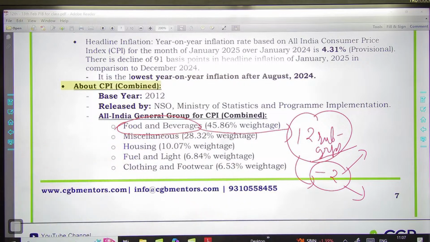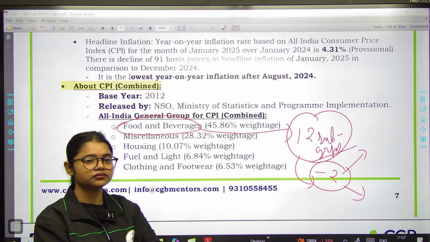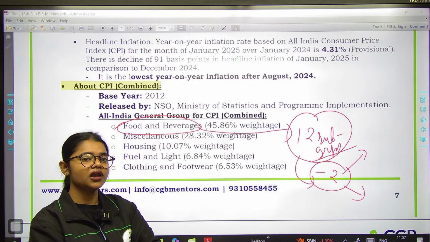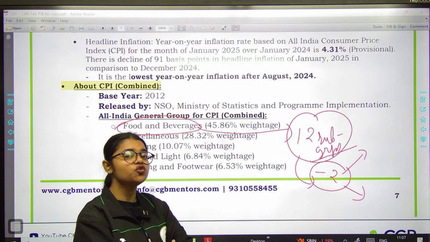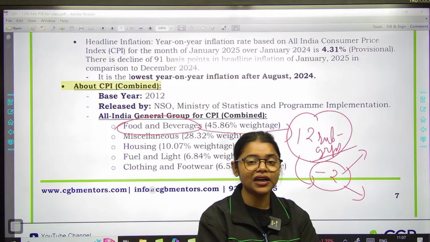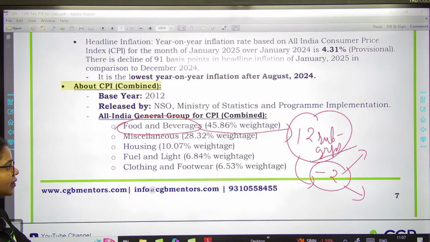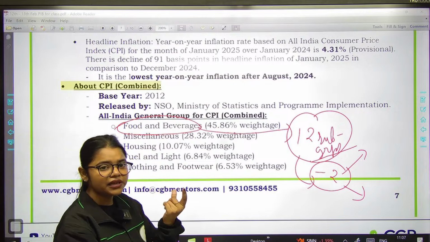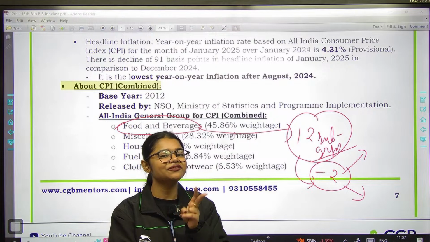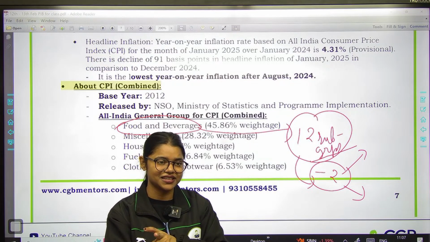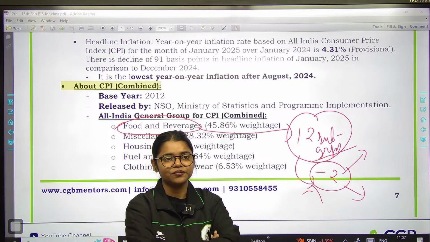We have discussed this thing in the previous month only. किसी को याद है कि which 2 subgroups will be eliminated to get our consumer food price index, to get our all India consumer food price index? Is there anyone who can tell me that food and beverages में कितने components होते हैं? 12 subgroups होते हैं, right? If we will eliminate 2 subgroups, then we will get our all India consumer food price index. Now you have to tell me that वो subgroups कौन से हैं? किसी को याद है?